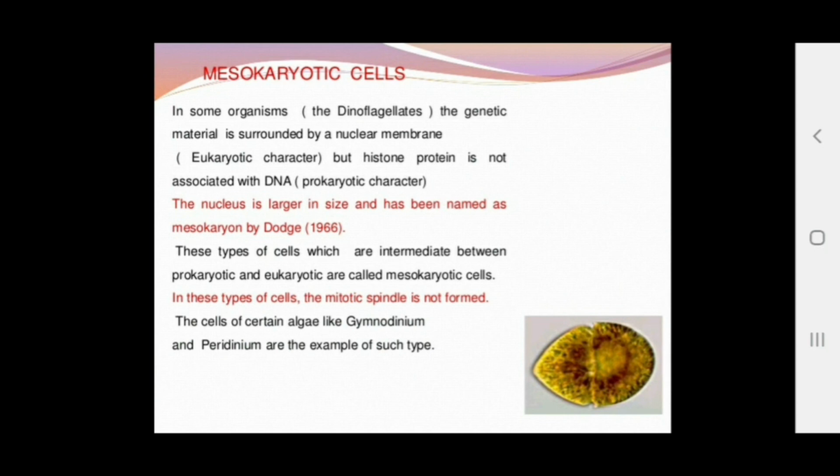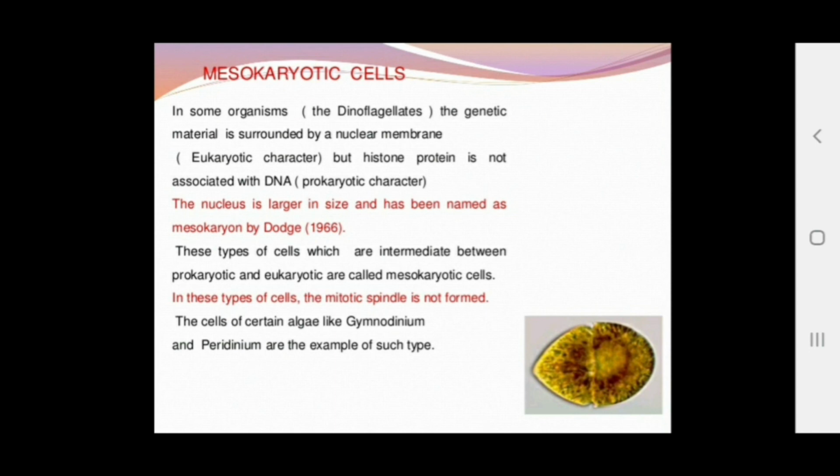The nucleus is larger in size and has been named the mesokaryon by Dodge. This type of cell, which is intermediate between prokaryotes and eukaryotes, is called the mesokaryotic cell. In this type of cell, the mitotic spindle is not formed. The cells of certain algae like Gymnodinium and Peridinium are examples of this mesokaryotic cell.